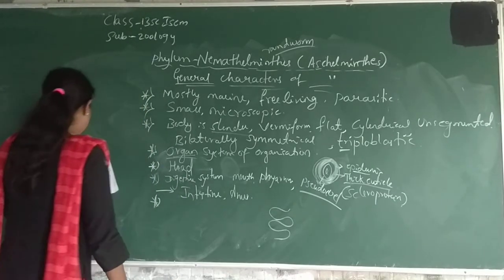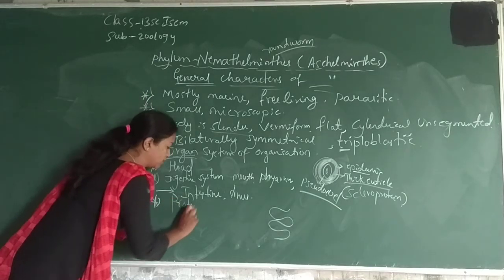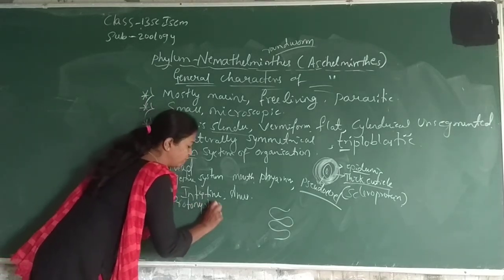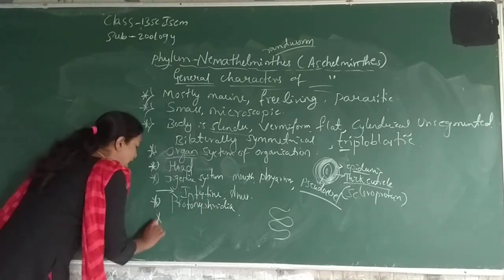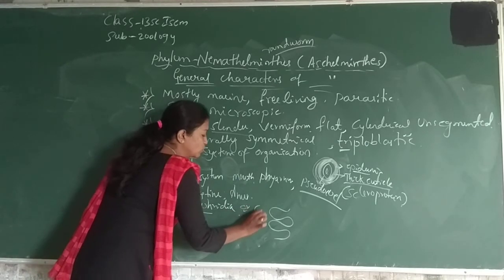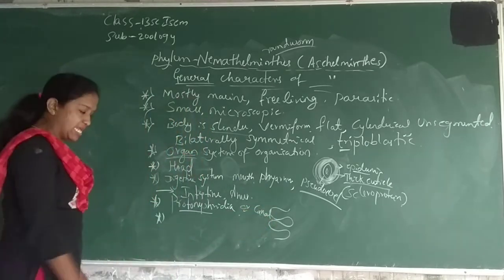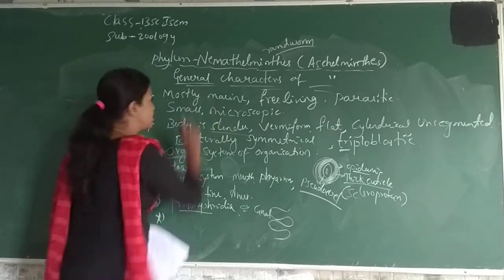The next one is the excretory system, which is present with protonephridia. Protonephridia means the excretory system is present in these animals with the help of protonephridia or a canal system. You already know the meaning of canal. So protonephridia or canal excretory systems are present in these Ascalepids.